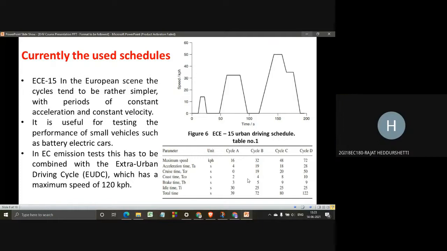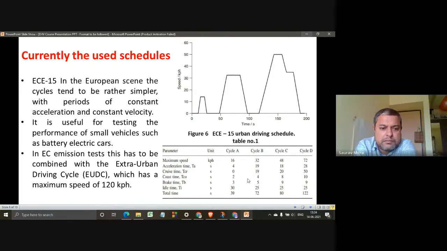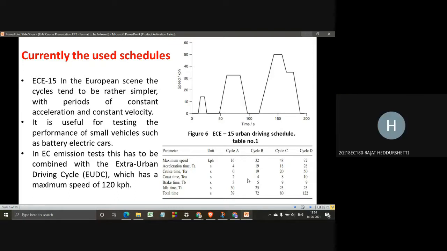Particularly, the EC15 drive cycle shown in the figure is useful for testing the performance of small vehicles like scooters and smaller electrical cars. In EC emission tests, this has to be combined with the EUDC, which means extra urban driving cycle, which has a maximum speed of 120 kilometers per hour.